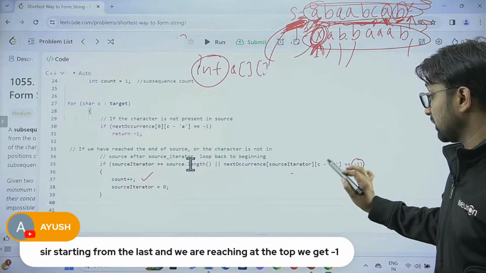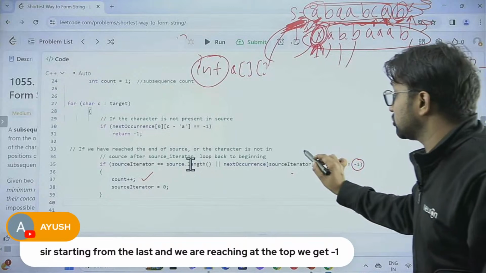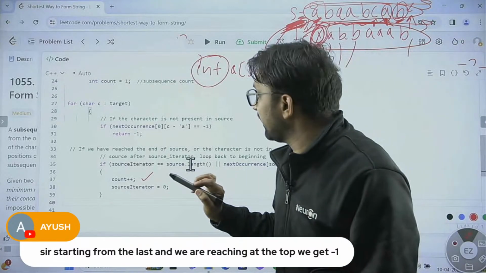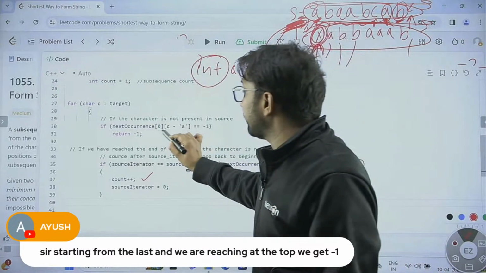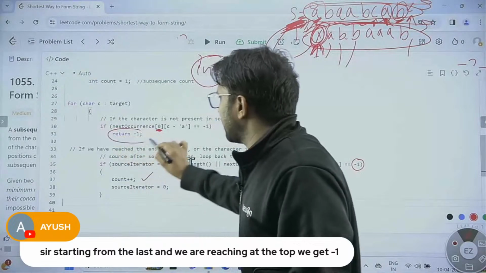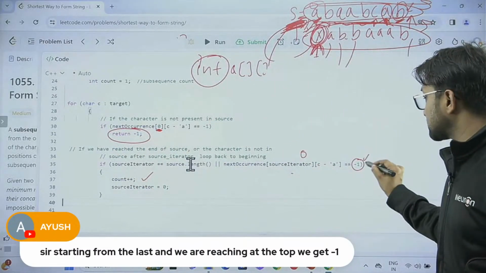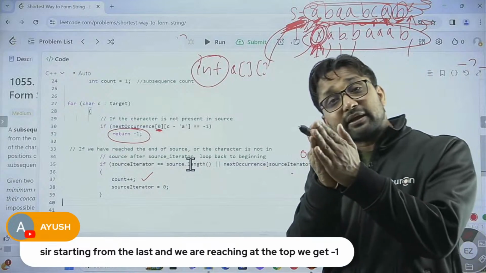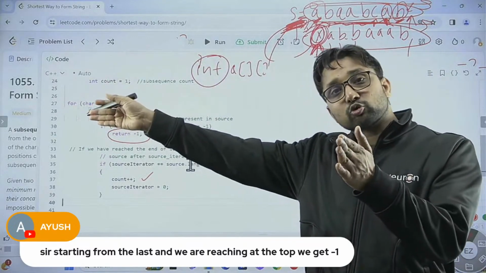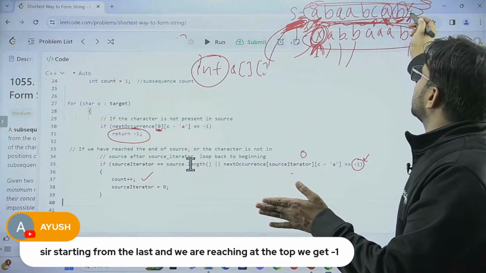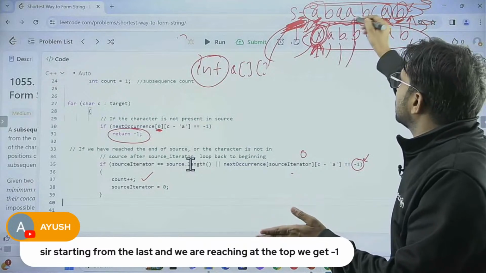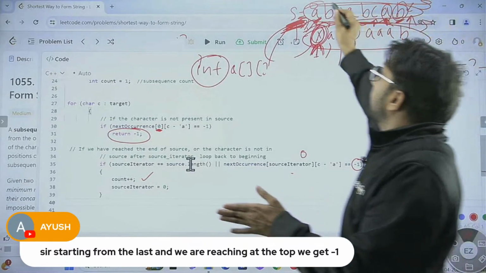But notice we are not finding -1 at the 0th position. If we find it at 0 position, we will return -1 and say that character is not there. But if we find -1 somewhere, it means that character is not there any further in the source string, after that particular index.